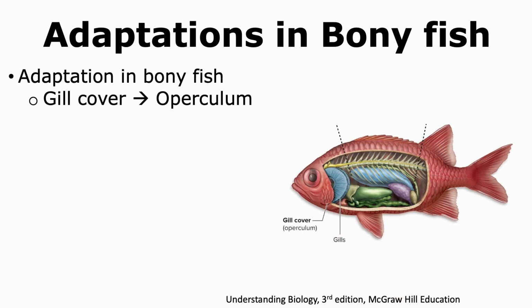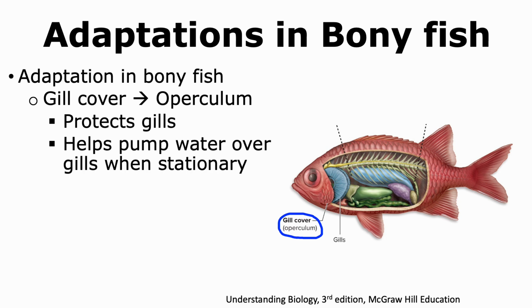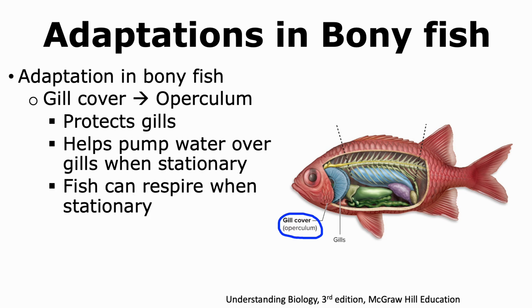Another adaptation in the bony fish was the formation of the operculum, or the gill cover. The operculum is able to protect the gills, but it also helps pump water over the gills when the fish is stationary. And thus, unlike sharks that have to keep moving in order to allow water to enter the gills and hence help them respire, in the case of bony fish, the fish can respire even if they are not moving because the operculum helps pump water over the gills and allows them to absorb the oxygen present in the water.